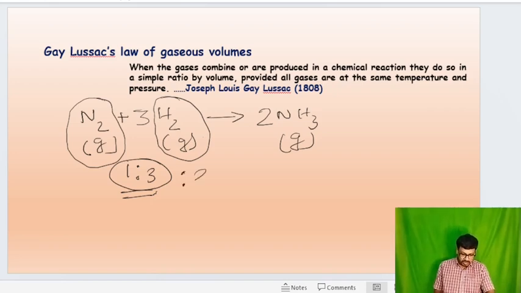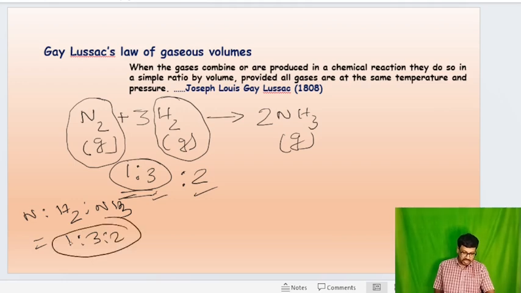Their ratio would be 1:3:2. That means nitrogen to hydrogen to the product ammonia, their volume ratio is 1:3:2. So this is Gay-Lussac's law of gaseous volumes.